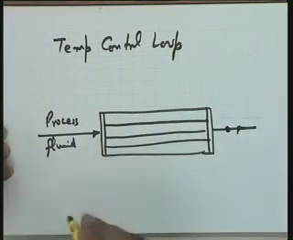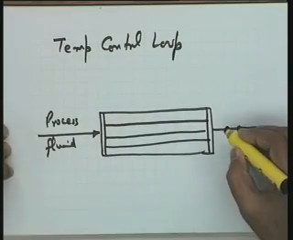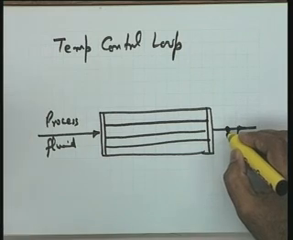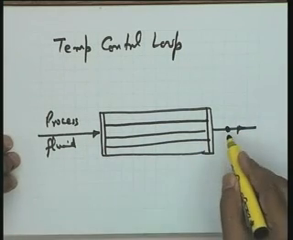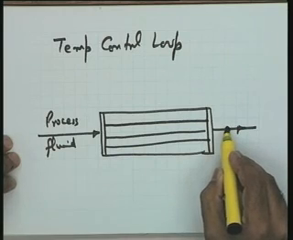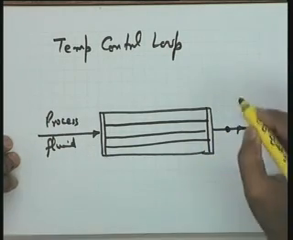But there are disturbances in the temperature, and I want a control loop to be constructed so that the disturbances in the temperature are reduced to zero. So what is the command? The command signal is going to be the desired temperature at this particular point.